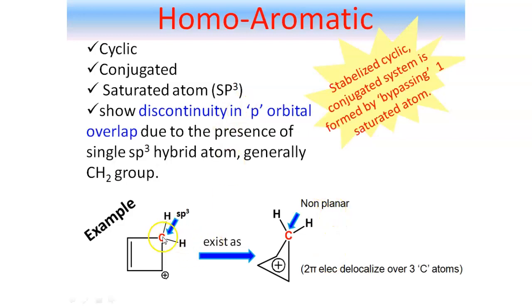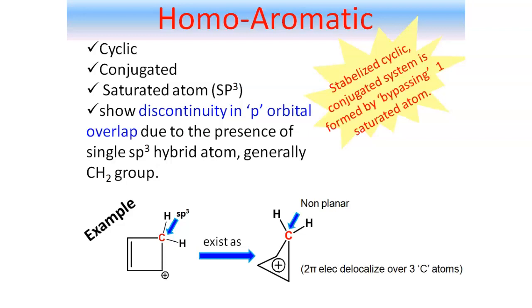In this example, if this sp3 hybridized carbon atom had been absent, then the system could have behaved like a cyclopropenyl cation system. That means it would have been an aromatic system, right? That means a stabilized cyclic conjugated system can be formed by bypassing one saturated atom. If, for our sake, we consider that this saturated carbon atom is absent, then a stabilized cyclic conjugated system, that means the cyclopropenyl cation system, can be formed. That is why it is called a homoaromatic system.